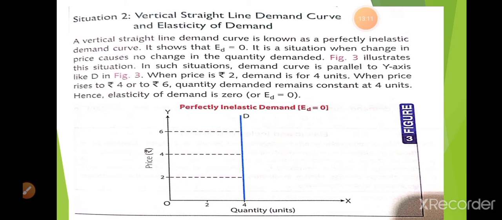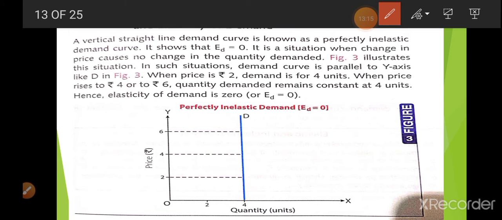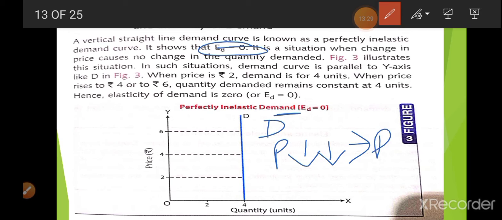Now next we are going to study when ED is 0. It is a condition where demand is going to be constant. Price may decrease but there will be no change in the demand of X good. So this condition is known as perfectly inelastic: no change in demand, inelastic means no change in demand.